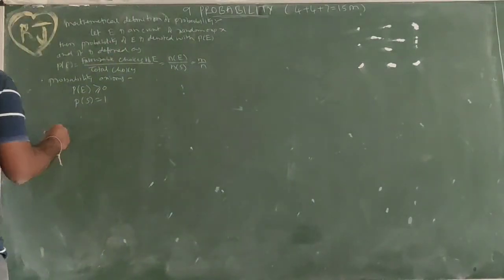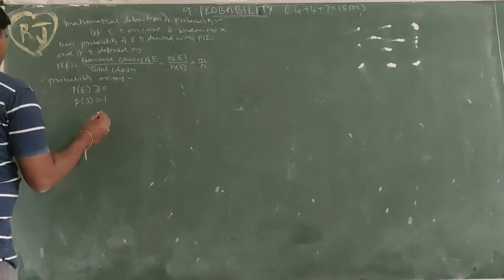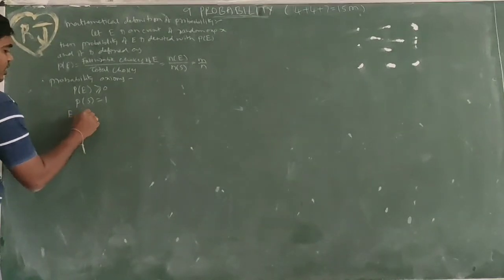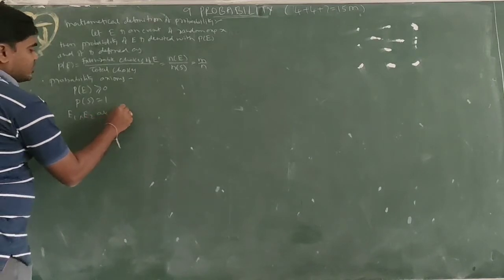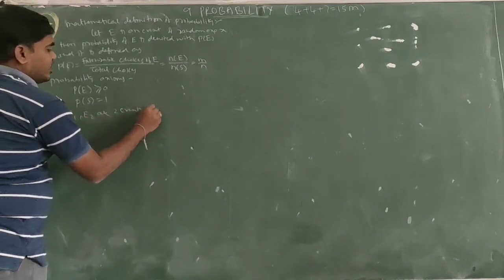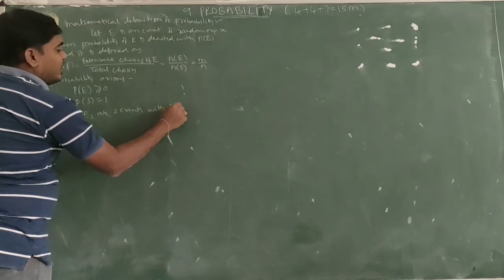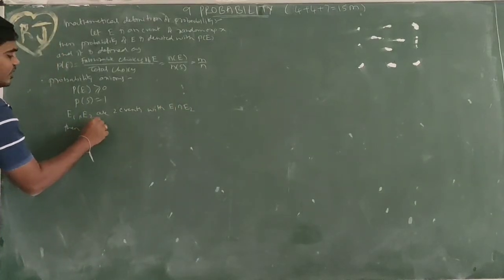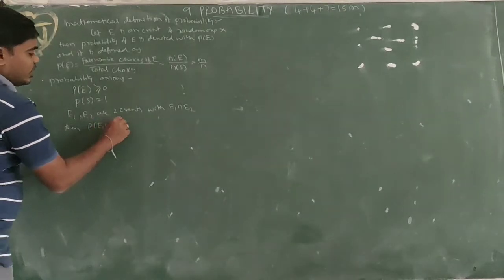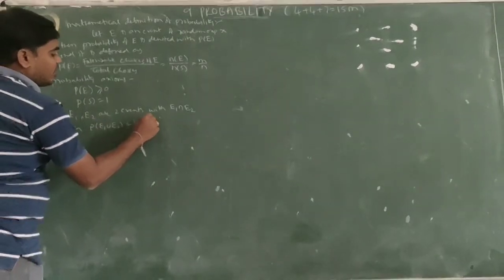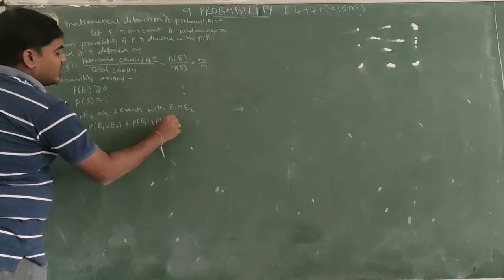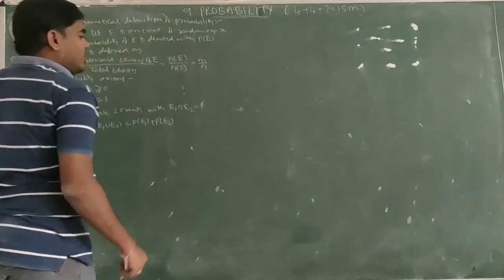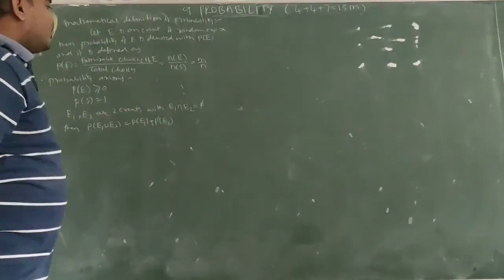Next, E1, E2 are two events with E1 intersection E2 equal to empty set. Then P(E1 union E2) = P(E1) + P(E2). So this is also a probability axiom. E1 intersection E2 is empty, so there are no common elements in E1 and E2.